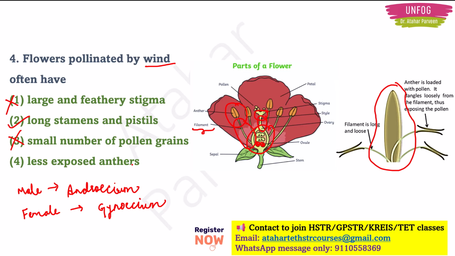Less exposed anthers are present, which is again the wrong option. We said these anthers, this orange colored part of the flower, should not be hidden by the petals. It should remain open for the wind to carry the pollen grains, right? So this is also the wrong option. So the correct answer is long stamens and pistils. Okay. Next question.